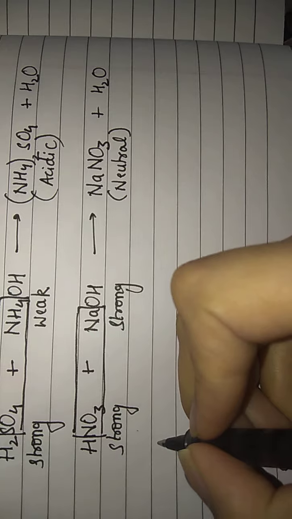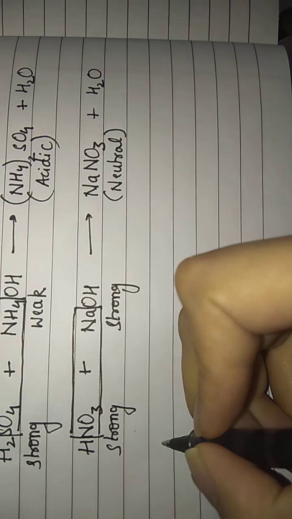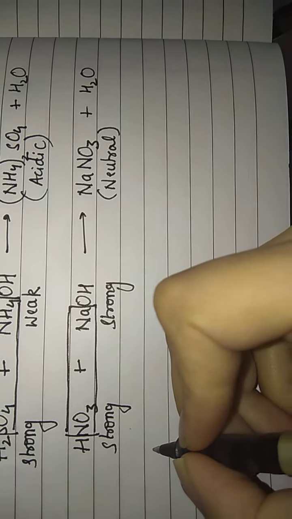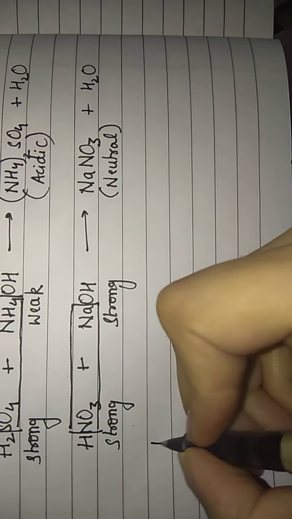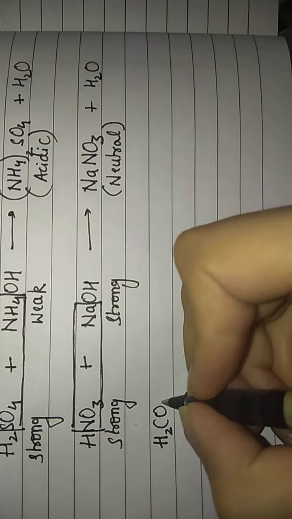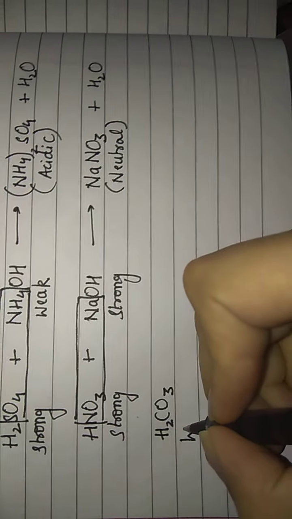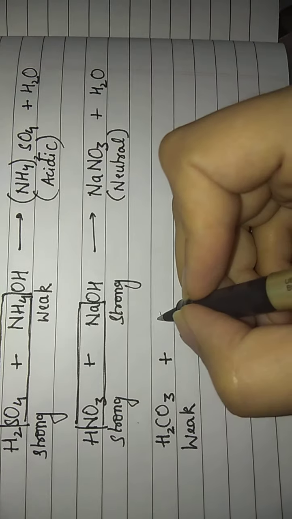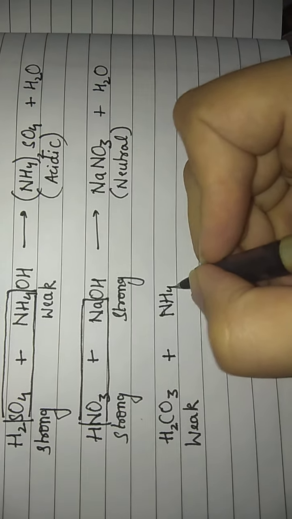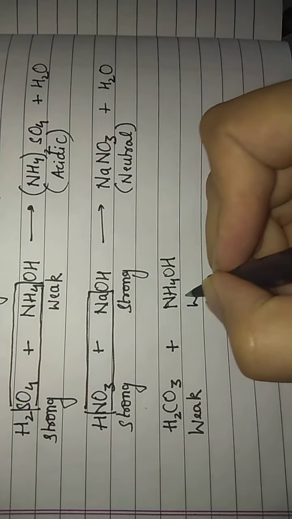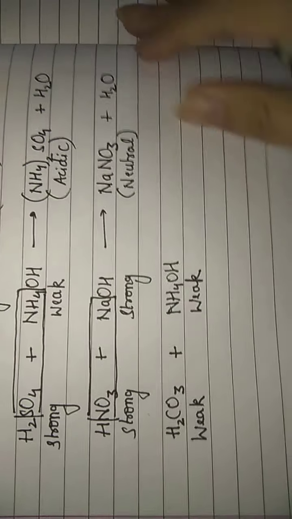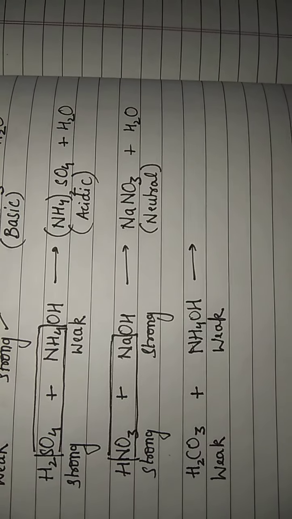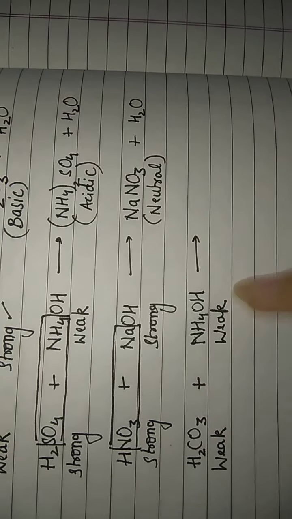One more example that I am taking is, because we have not considered both weak acid and base. So let me consider that example also. Let us take a weak acid H2CO3, which is carbonic acid, along with a weak base only, NH4OH, which is a weak base. Fine. Again the strength is the same, both of them are weak. So my resulting salt will be neutral because the strength is the same, both are weak.